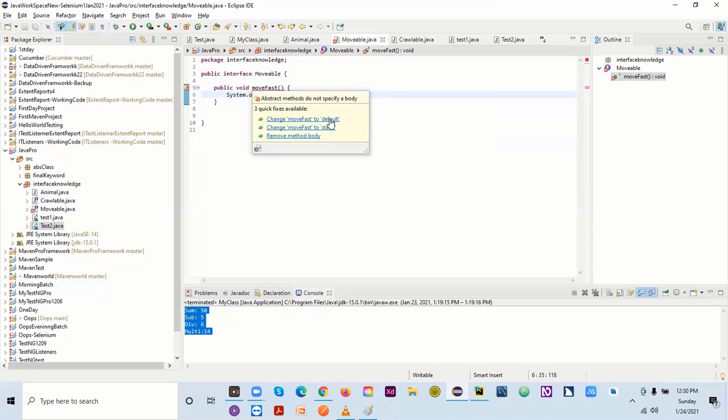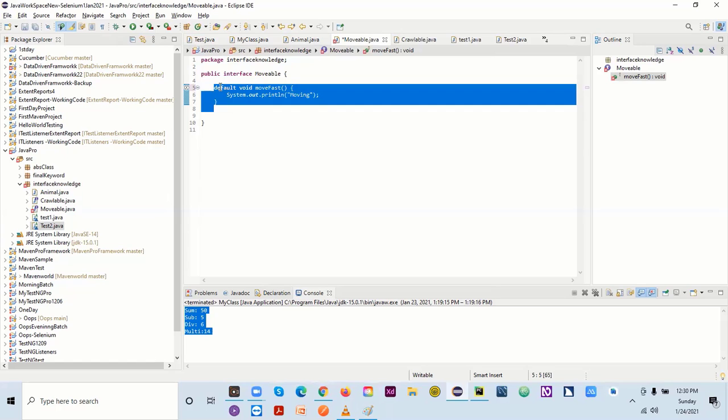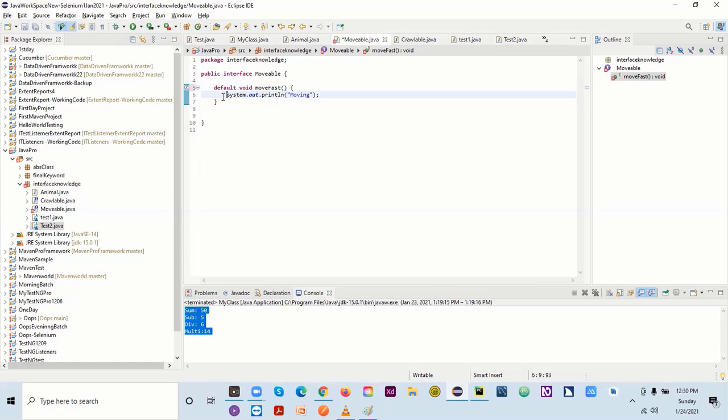As soon as I click default, it will allow you to have a public. Even if you want to remove it, you can remove it. That's an access modifier. But if you are using the access modifier public, it will not allow you to write anything inside it actually. We will come to what an access modifier is as well. But to have a body here, you have to have your access modifier as default and also static. Then you will be able to write something under this body actually.